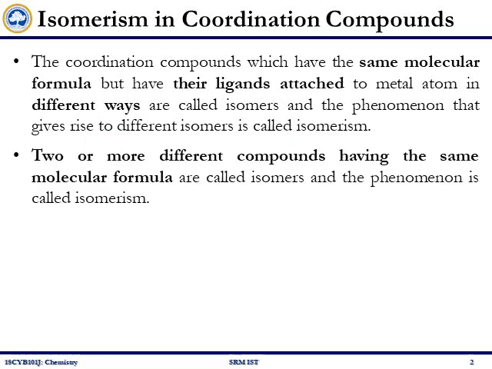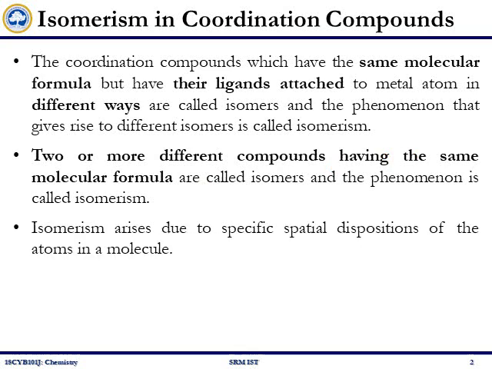You can have isomers generated by two or more different compounds having the same molecular formula and having different bond connectivity. That is one type.